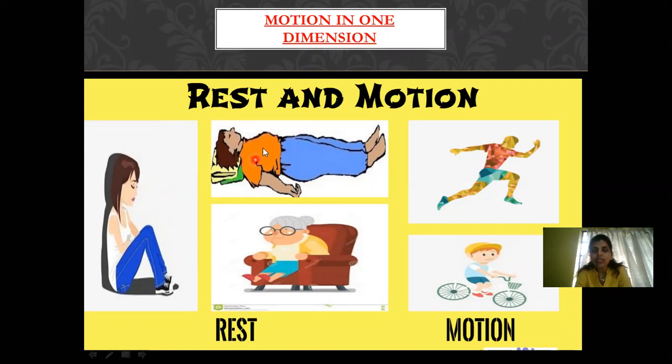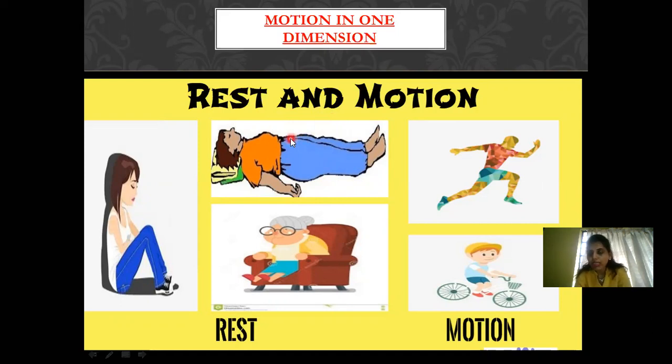You can see that here this particular lady is in sleeping position. So with respect to the surrounding where she is sleeping or resting, she will not change her position with respect to the objects around her. So the surrounding place or the surrounding objects are going to remain the same with respect to her body. That means she is resting because with respect to the surrounding, she is not moving, she is at one place, and that's the reason the body is said to be at rest.